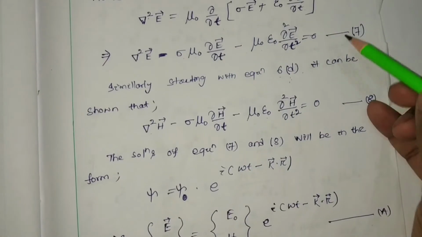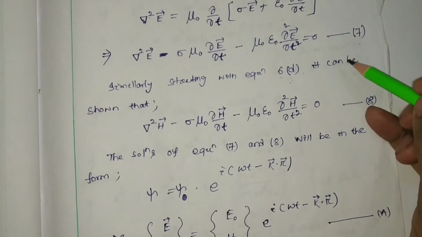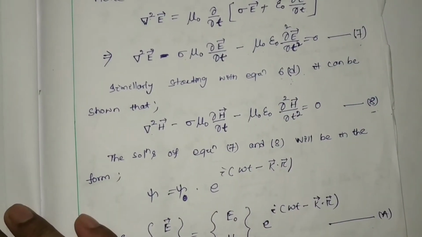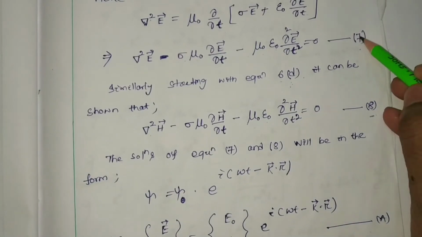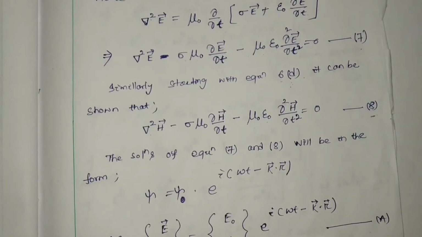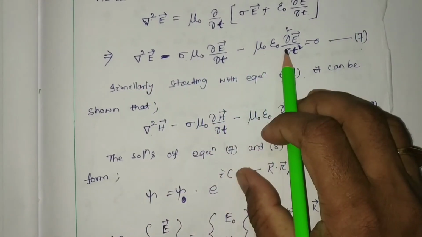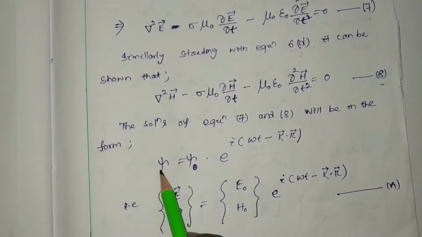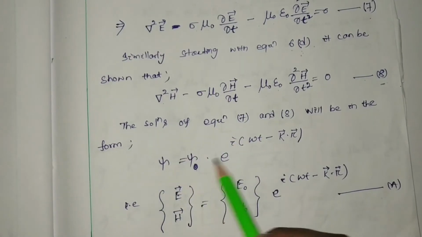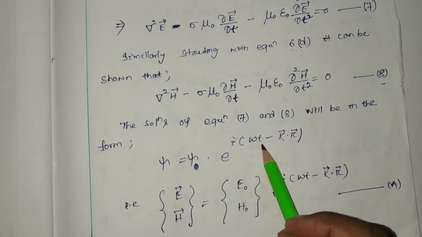Now we are going to consider the solution of equations number 7 and 8. Several times we have already discussed that this type of differential equation has a solution in the form of psi equal to psi 0 e to the power i omega t minus k dot r.